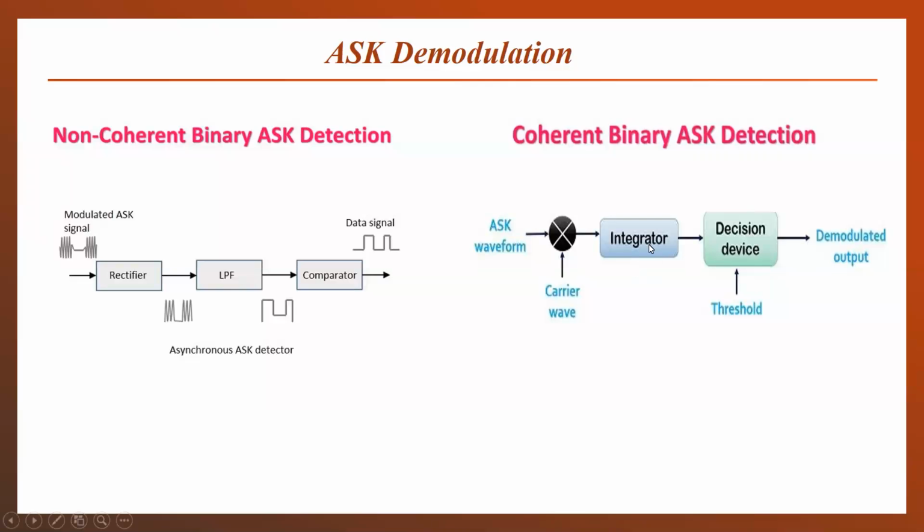The low pass filter will allow only low frequencies to pass, or it will integrate the signal and transmit just the low frequencies. Then what will we get? We get the amplitude of the transmitted signal, which will be compared with the threshold signal, and which will be used to decide whether the bit sequence is 1 or 0.